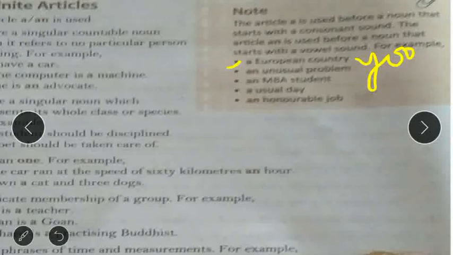Clear? As I have told, "an" is used with a vowel sound. So you can have a doubt: teacher, why is E there? E is a vowel, so why have we used the indefinite article "a"? That's why I am telling you that "European" starts with a consonant sound, and that's why "a" is used there.